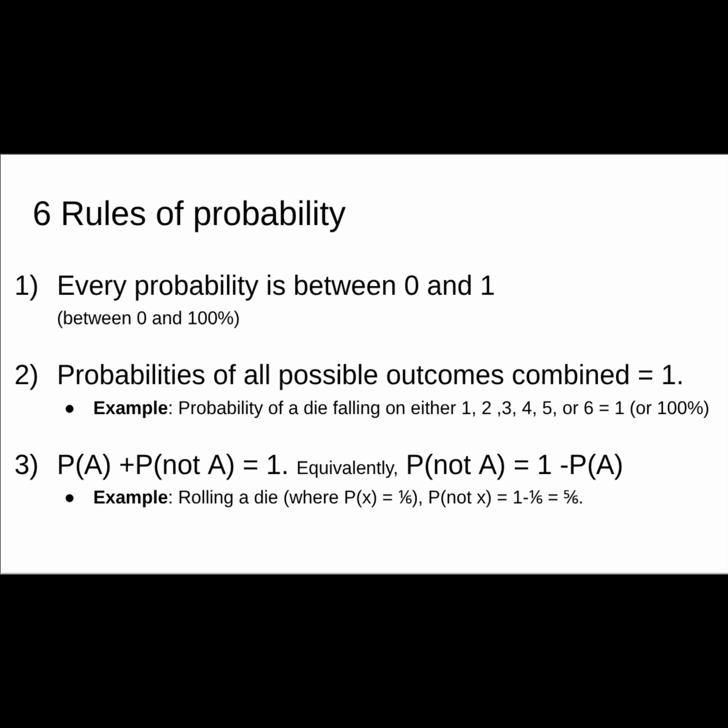For example, if you roll a die, the probability of the die falling on any particular number between 1 and 6 is 1 over 6. So what is the probability of it not falling on a 4? The answer is 1 minus 1 over 6 equals 5 over 6.